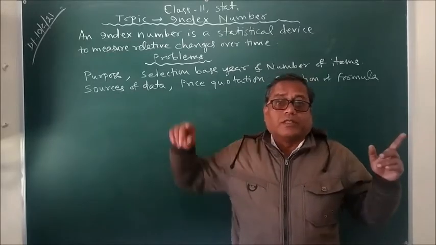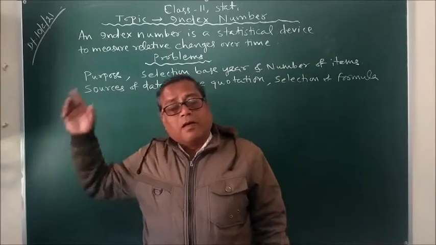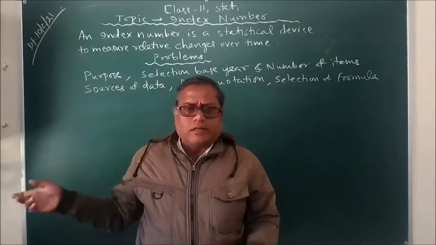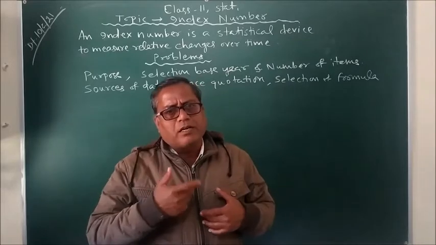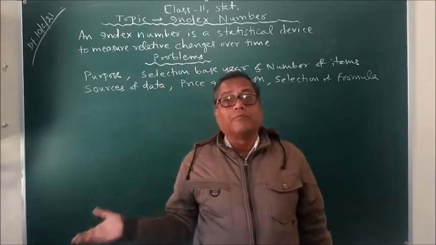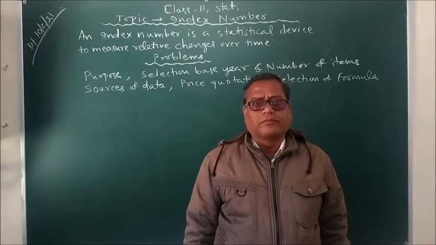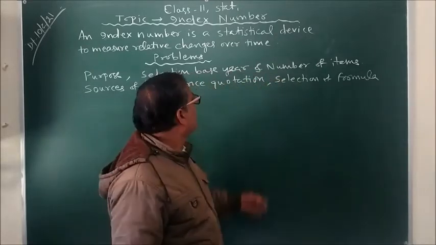That is the change in the price level. And accordingly, we compare our standard of living, whether it has improved or deteriorated. So that's why the index number is useful.